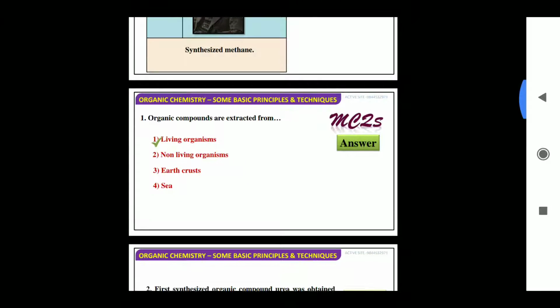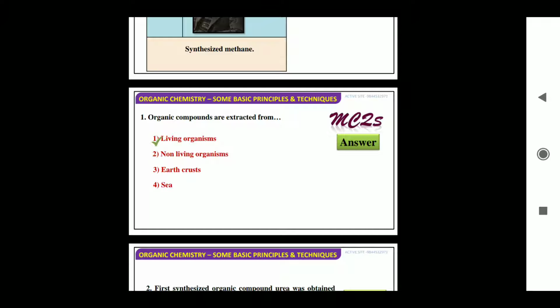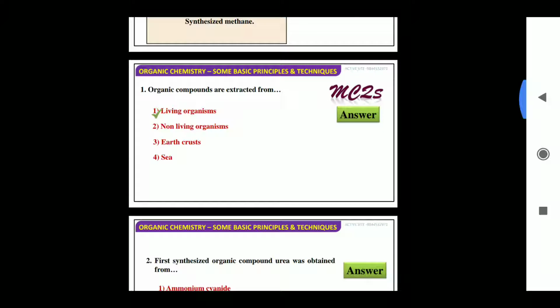So the concept about the organic compound was that they are extracted from living organisms, they are not isolated from non-living organisms, and they do not occur in the sea and in the earth's crust. Okay, now the second multiple choice question: the first synthesized organic compound was urea, it was obtained from, the answer would be ammonium cyanate.